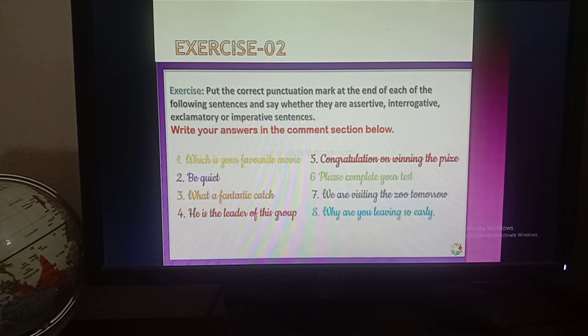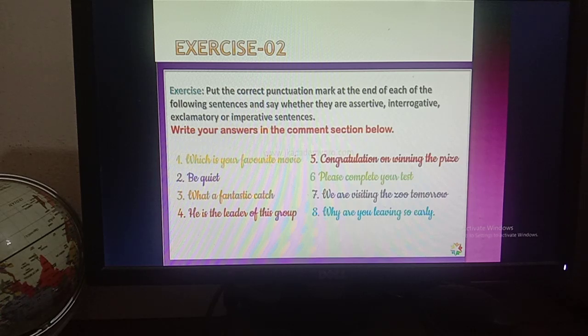Okay, then number 4, exclamatory sentence. An exclamatory sentence always shows strong feelings of emotion, feelings of joy or feelings of sorrow. So for understanding an exclamatory sentence, you have to go for the meaning of the sentence. If it shows feelings of joy or sorrow, and if there is an exclamation mark at the end of the sentence, then that will be an exclamatory sentence.